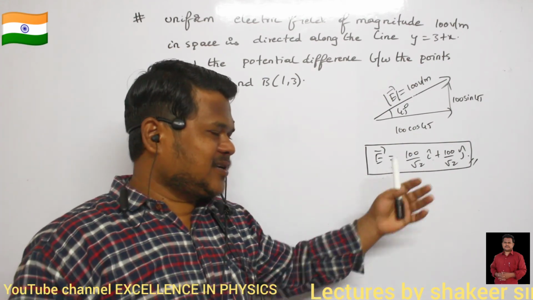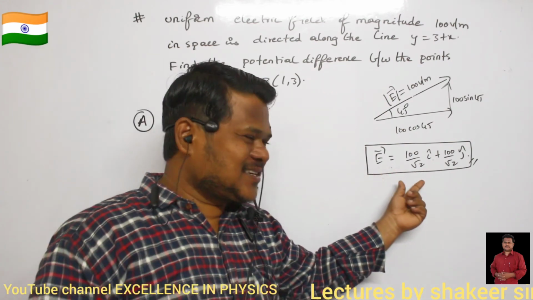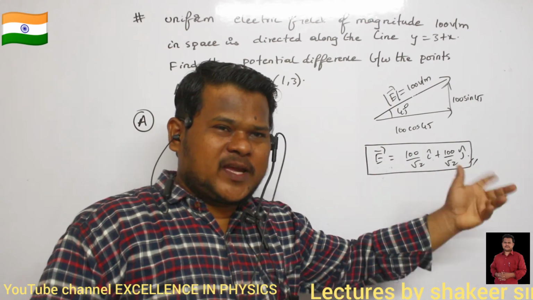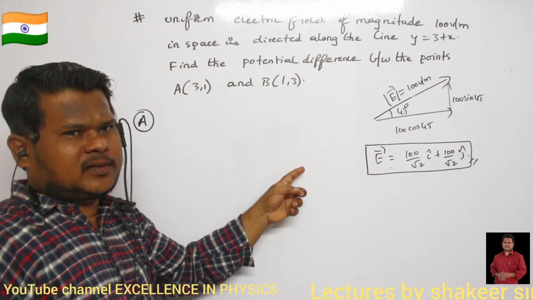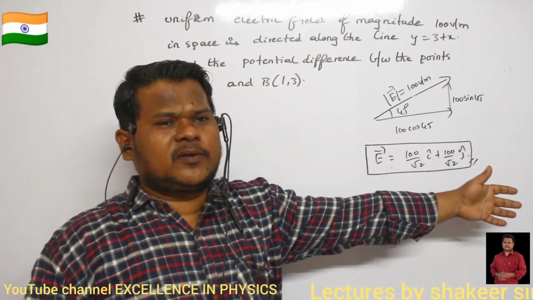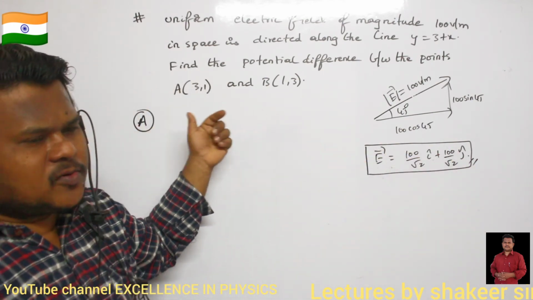Come on, see the electric field. It is present along the x-axis also, it is present along the y-axis. It is present in both directions. Clear? So previously, what we have done, we have taken the electric field along only one direction, then we have taken coordinates only in that direction.